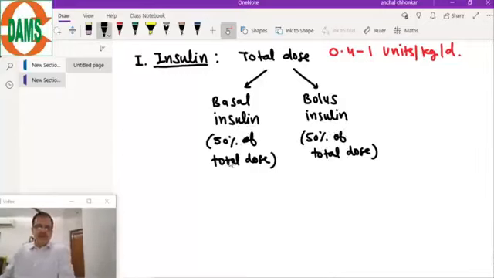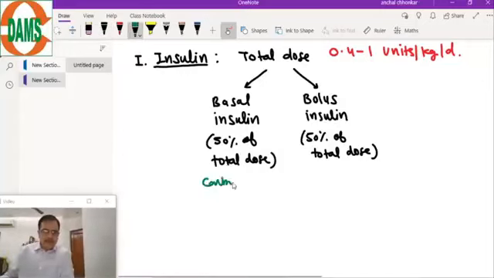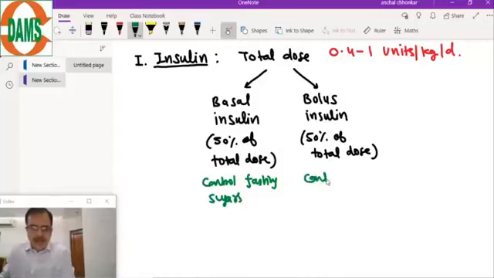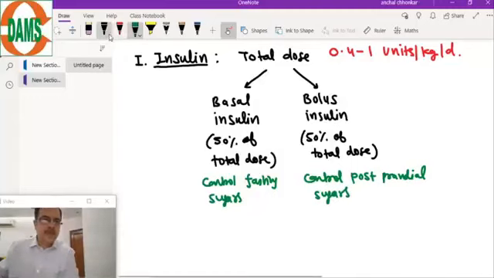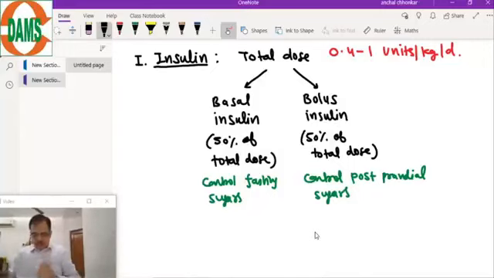The basal insulins basically control fasting sugars, and the bolus insulins control postprandial sugars.